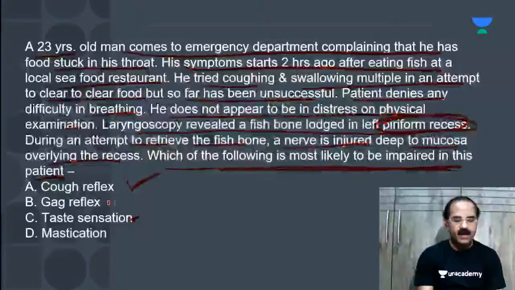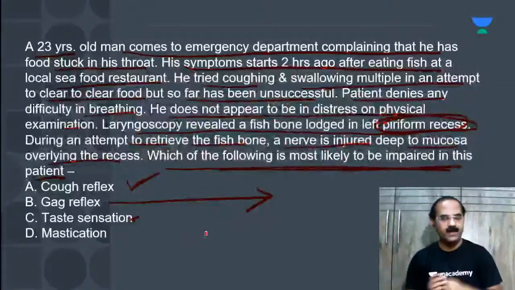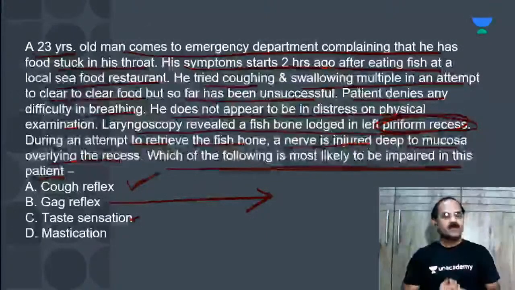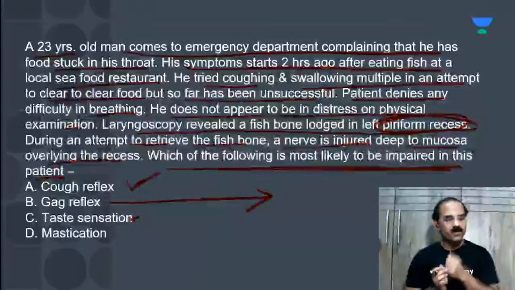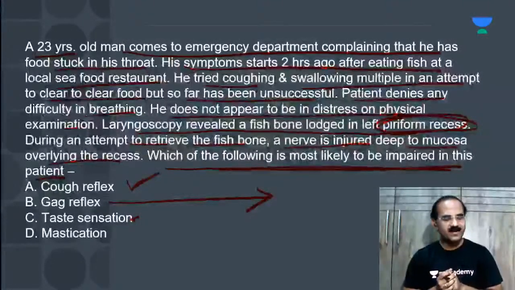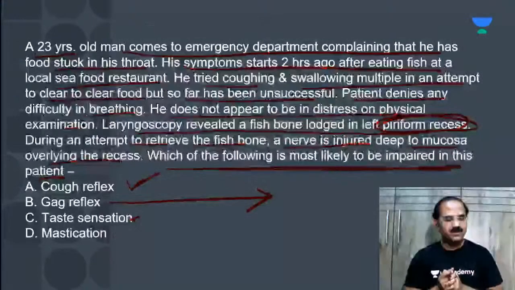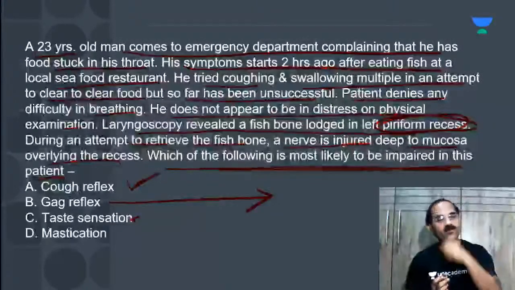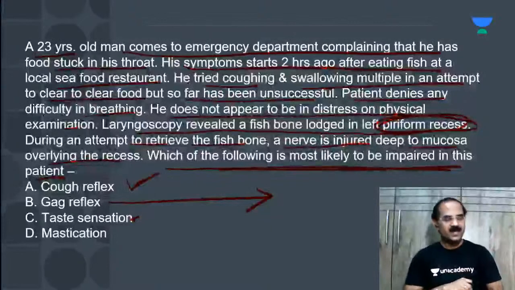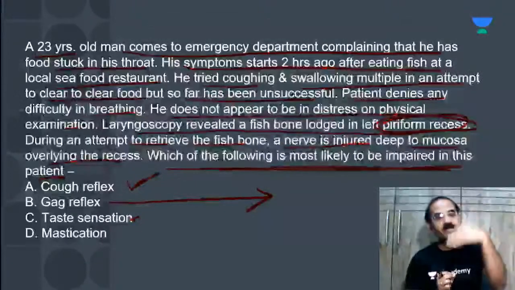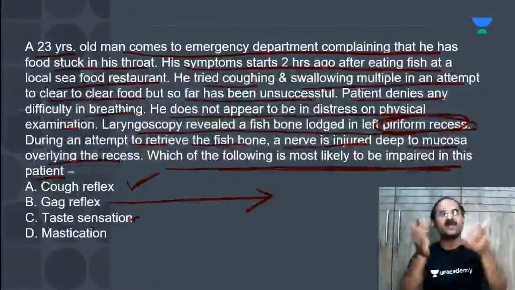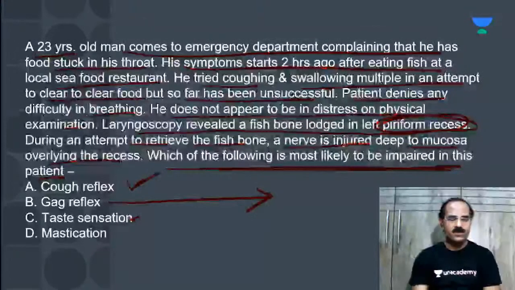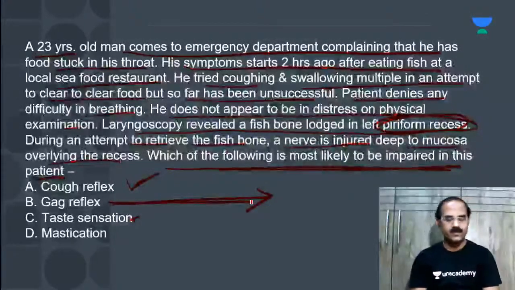Tell me, who's the afferent for the gag reflex? That's not a problem, my child. It's not the 12th nerve. The gag reflex afferent is the glossopharyngeal nerve, and the efferent is the vagus. But if the afferent itself is damaged, then where will the efferents come from? You understand, no?